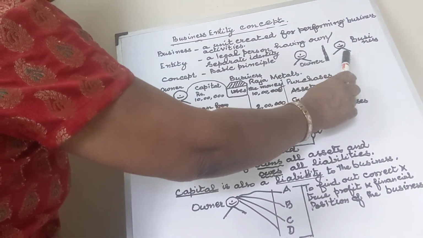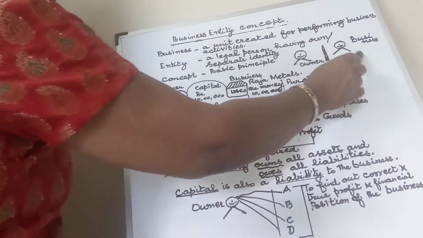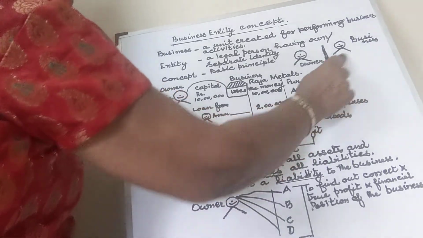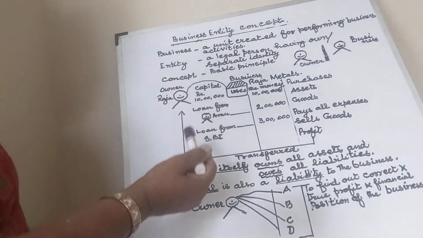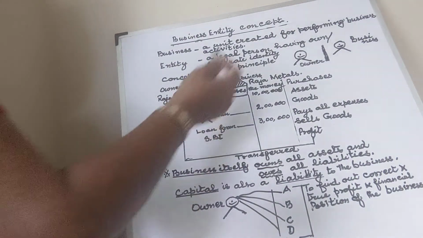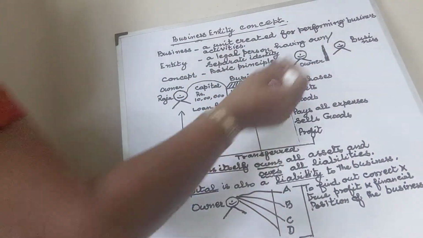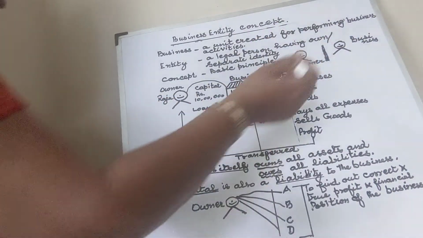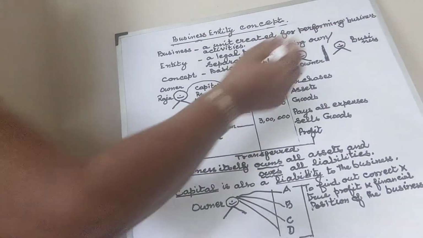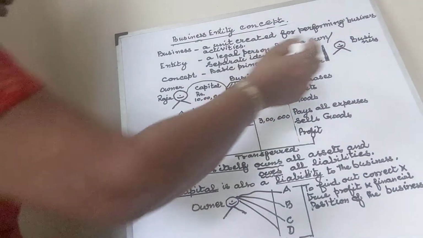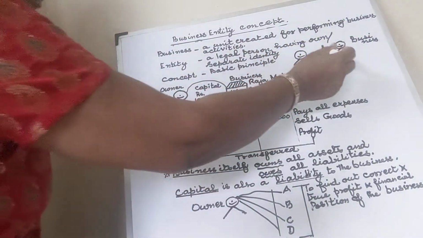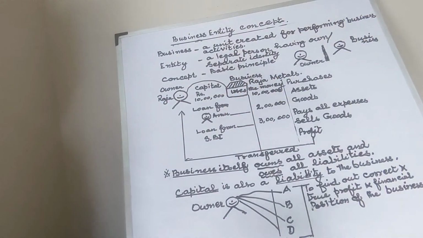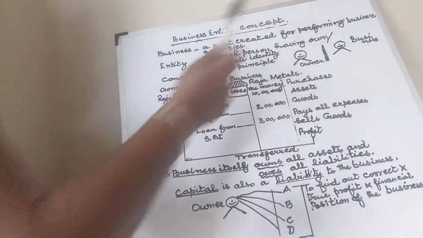We are only bothered about the business. Everything is to be thought from the point of view of business. We are going to look from the business's point of view. So what the business has purchased, what the business has sold, what the business has paid, to whom the business has to make payment, from whom the business has to receive the payment, everything is to be taken from the point of view of the business. That is called the business entity concept.